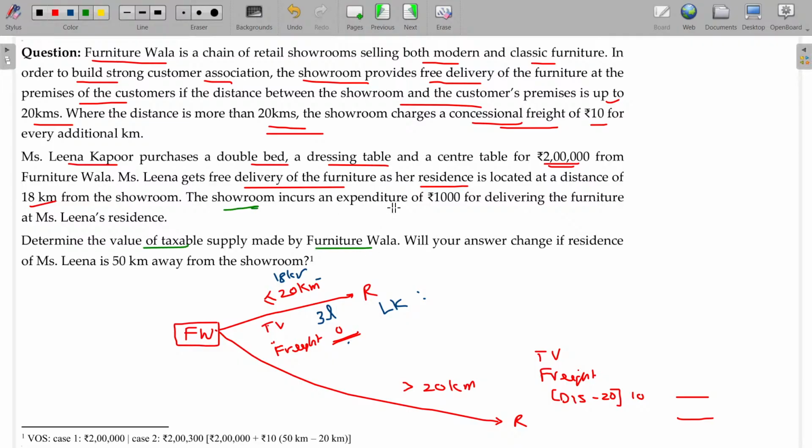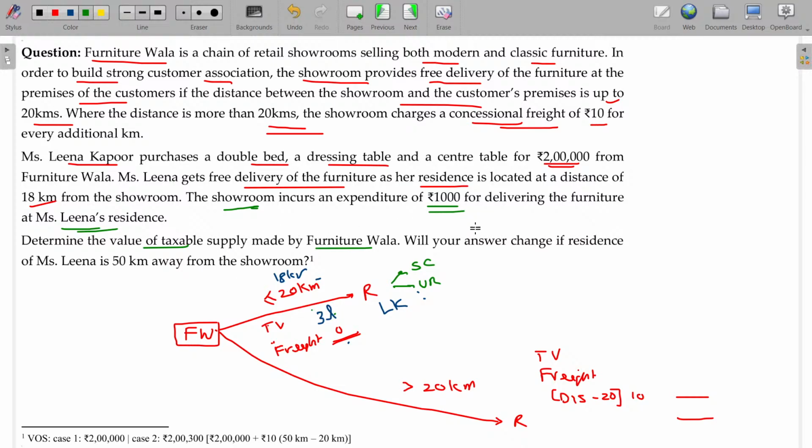Then, the showroom incurs an expenditure of 1,000 for delivering the furniture at Mrs. Leena's residence. For this, Furniture Wala incurs 4,000 rupees. Doesn't matter. What is the final value recoverable? The transaction value is final, provided it is the sole consideration and these parties are unrelated. This is final. You need not do any more adjustment. The 1,000 rupees incurred is considered a part of this 3 lakhs itself.